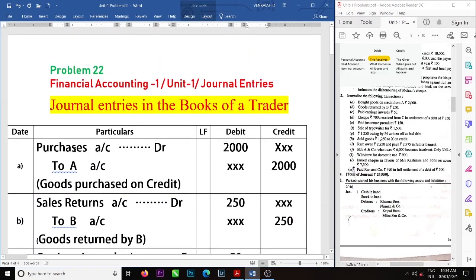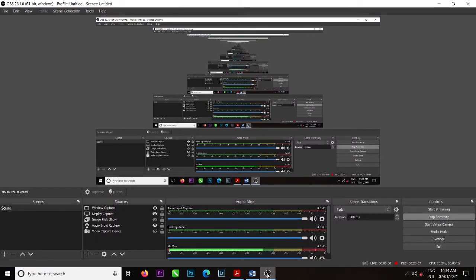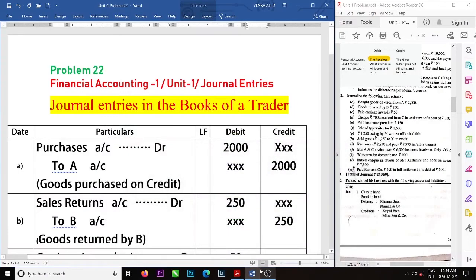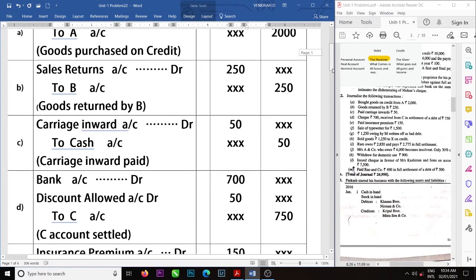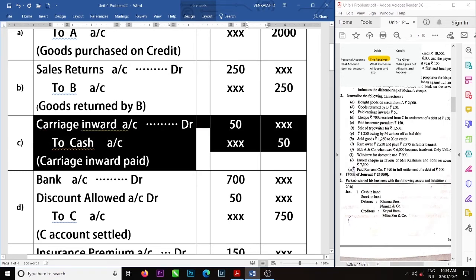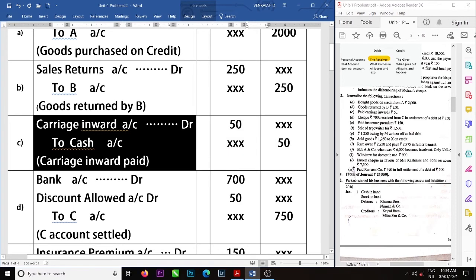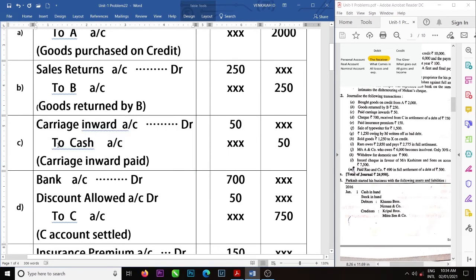First one, purchases to A, no cash is there, just a moment. Right. Second one, sales returns to B, no cash related items. And the third one is carriage inward account debit to cash account. So here cash is which side? It is showing credit. So posting will be like this.